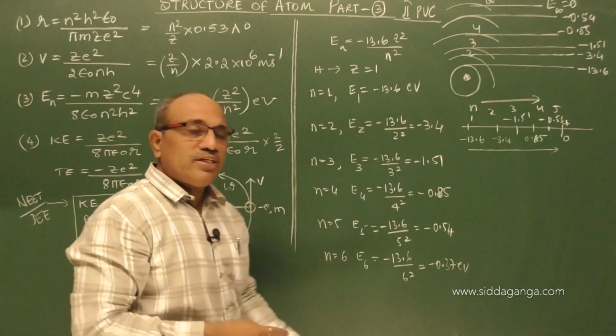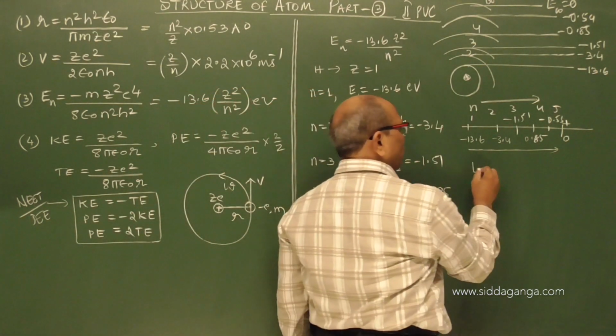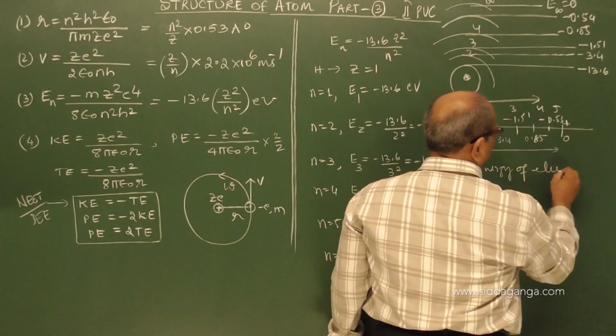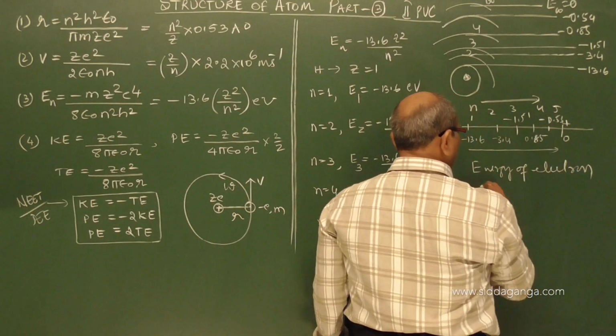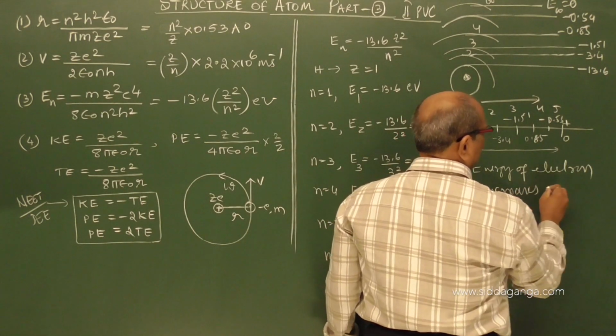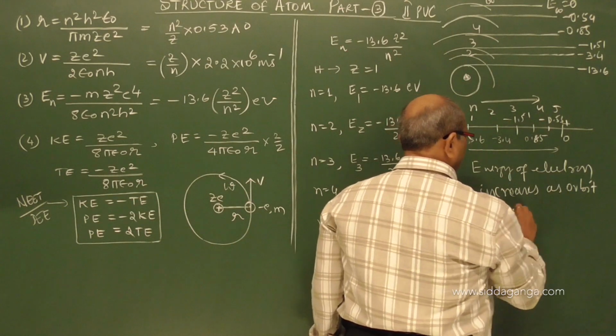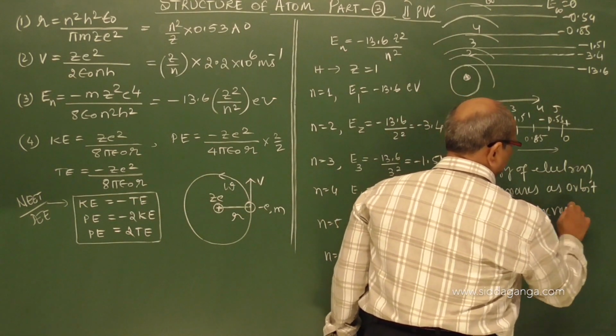Reaching towards 0 means the energy of the electron increases as the orbit number n increases.